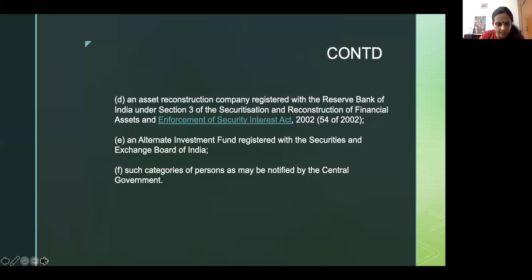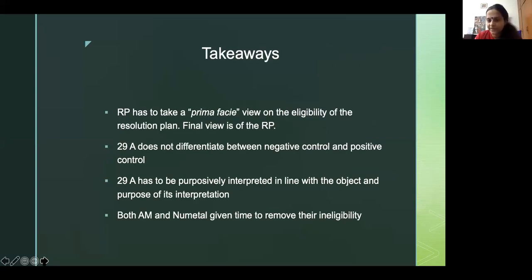I'm not going to go into the intricacies of this. One part which was important is, I think G got missed out. So subsection G of 29A is when a corporate debtor has given a guarantee in respect of the bank that initiated the CIR process, and that corporate guarantee remains unpaid.